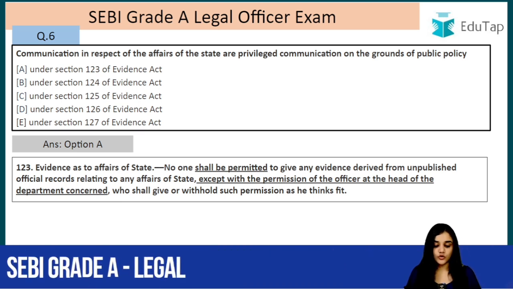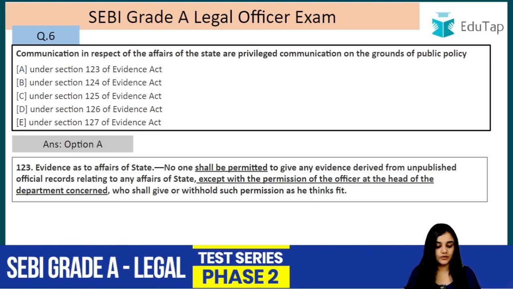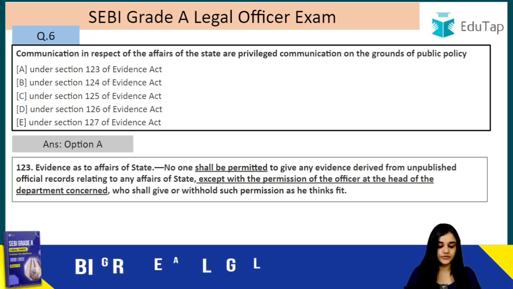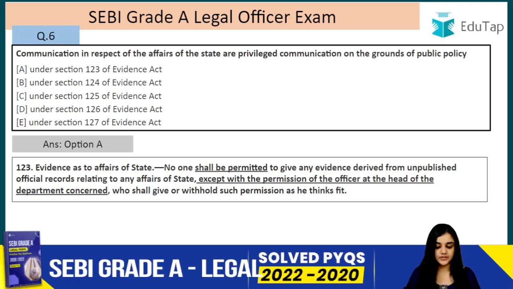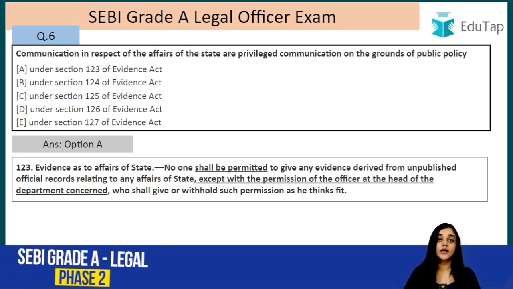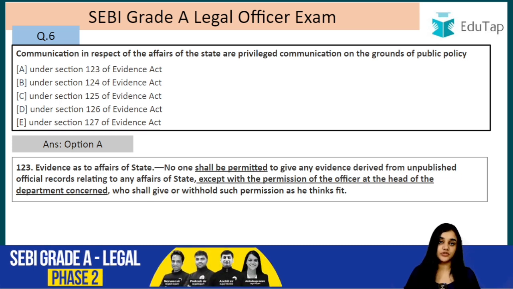So evidence derived from unpublished official records relating to any affairs of the state, except with the permission of the officer at the head of the department concerned, who shall give or withhold such permission as he thinks fit. So if you want to give such evidence, in that case you need permission of the head of that department. If he permits, then you can present that evidence, otherwise you cannot, right?